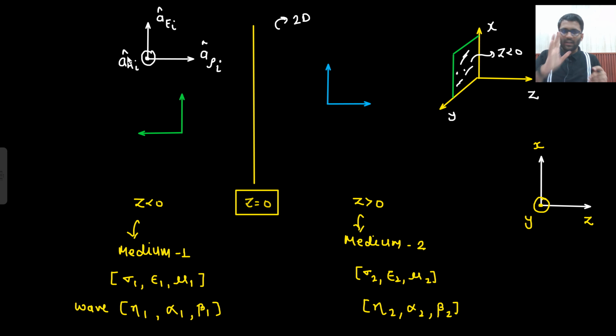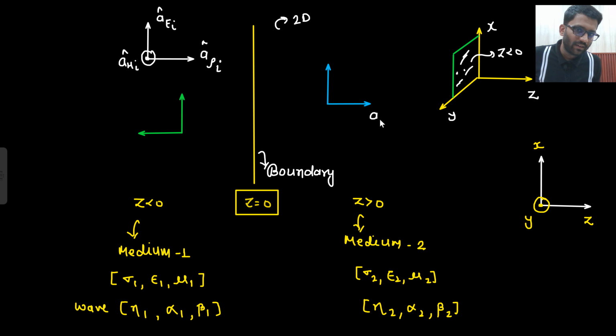So our electric field is dancing in the x direction, our magnetic field is dancing in the y direction, and our wave is traveling in the z direction. x, y, traveling towards z, and now it will be incident on this boundary. So some part will be transmitted. So this is your transmitted part.